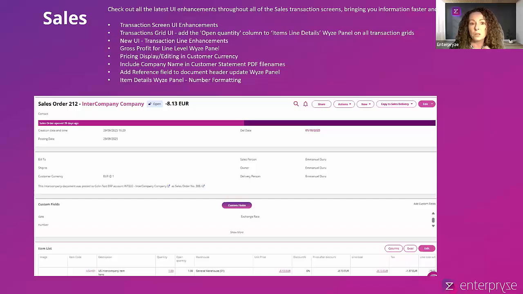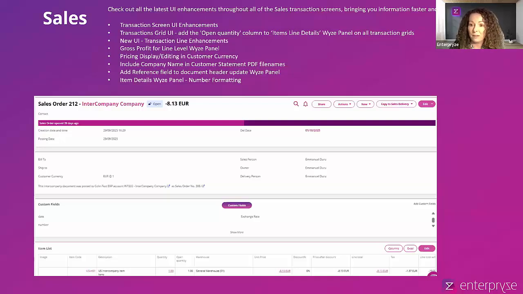So we're listening to you at all times to find out what information is important to you, and then obviously trying to bring that into the grids through exposing some of the columns that you need to have on board, and also through the transaction screens themselves, trying to make that work better for you and easier insofar as information that you need to see to hand, like what you already have when it comes to the transaction lines, where you can drill in to see item code information, or for example, stock availability against the quantity.